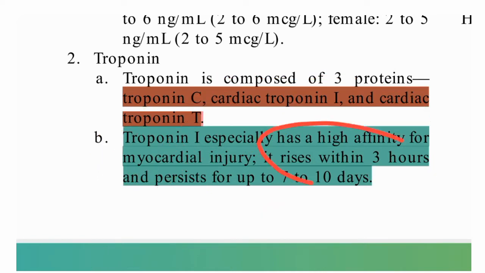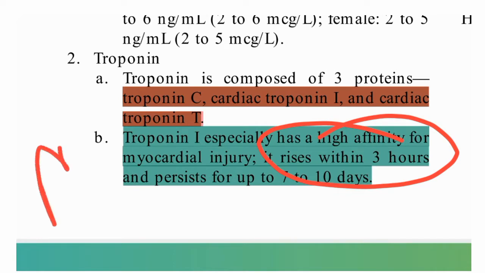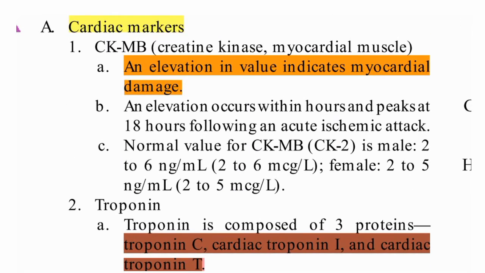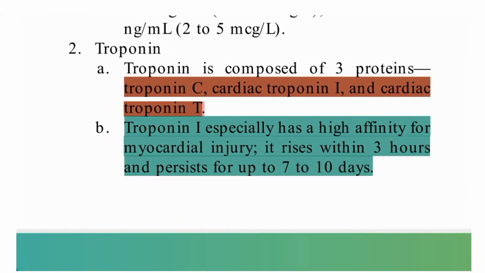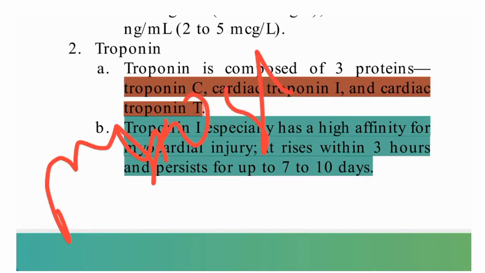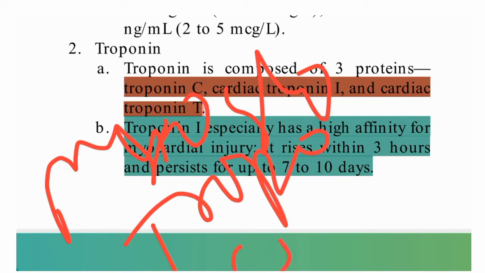It rises within 3 hours. After myoglobin, troponin I will rise, and only after troponin I will CKMB elevate.